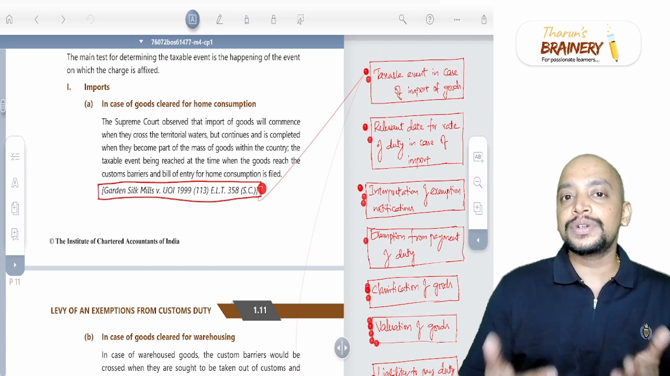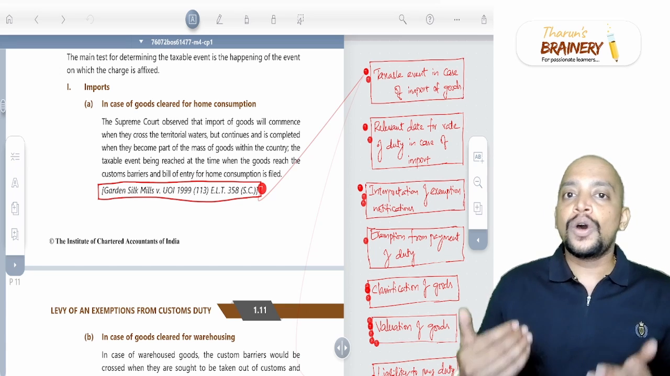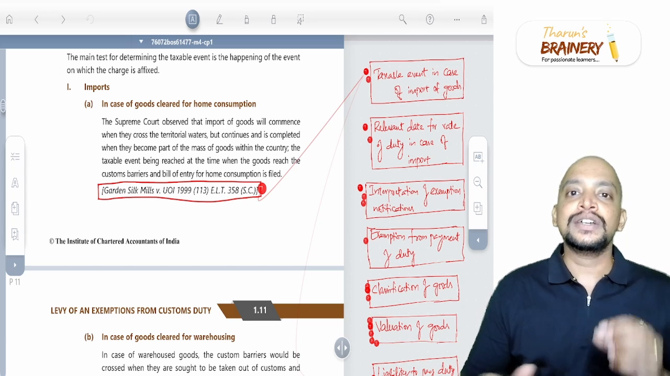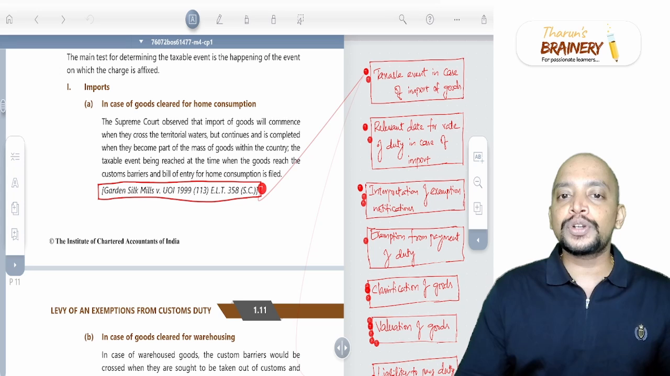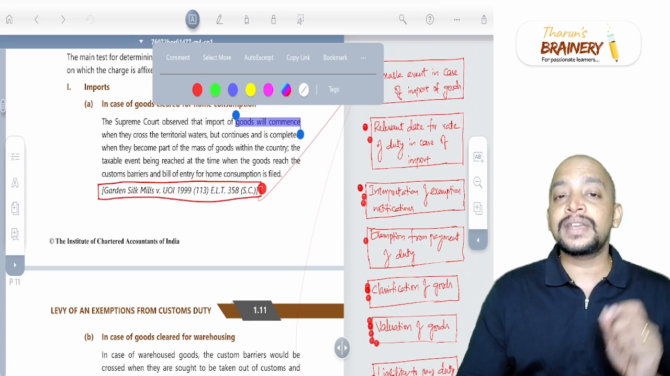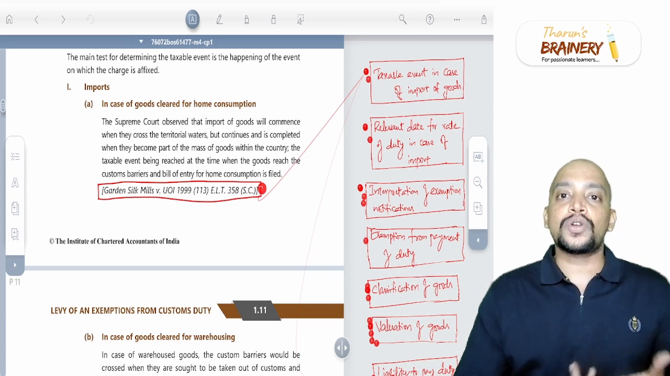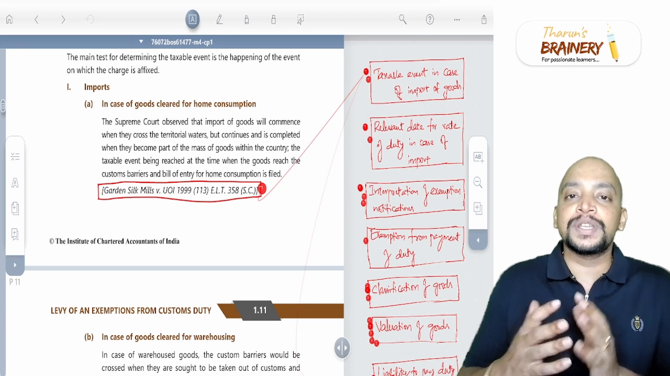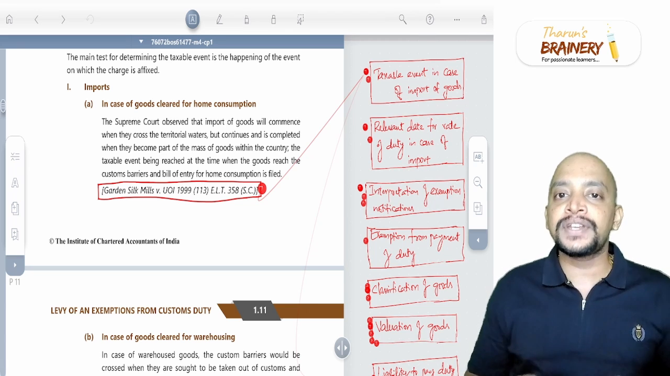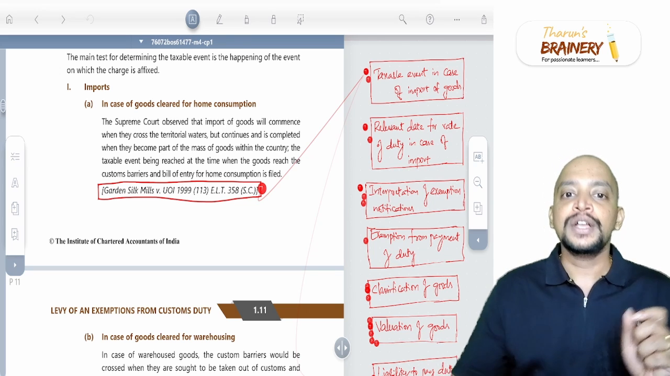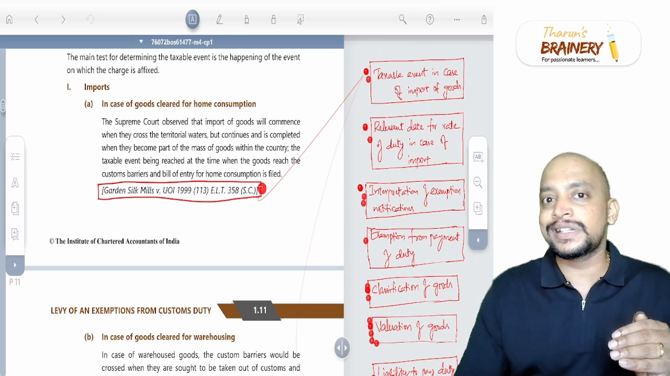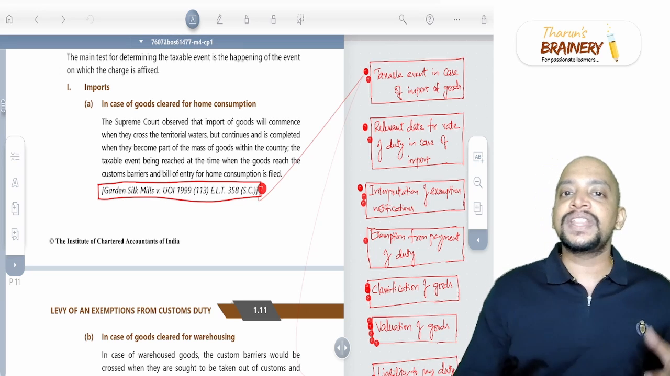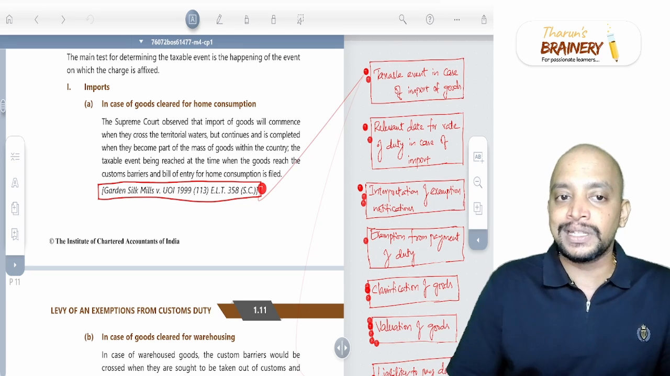Is it the date when goods enter the territorial waters, or the date when goods cross the customs barrier? In the Garden Silk Mills case, the Supreme Court observed that import of goods will commence when they cross the territorial waters. Why? Crossing of territorial waters will be taken as import, because import means import into India. The meaning of India extends up to 12 nautical miles from the baseline. So whenever goods cross the territorial waters, they are said to be imported, but the import continues and is completed when they become part of the mass of the goods within the country.